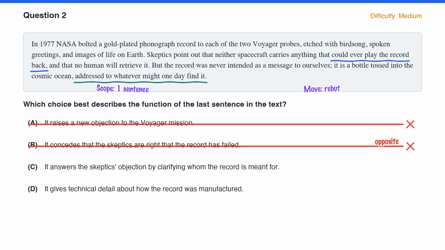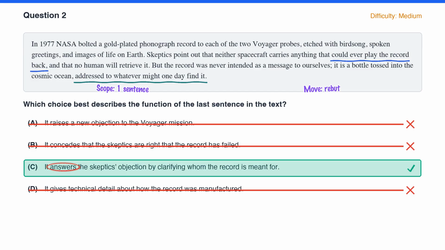Off it goes. D says it gives technical detail about how the record was made. There is no manufacturing here. The sentence is about purpose. That one is gone. C says it answers the skeptic's objection by clarifying whom the record is meant for. That is the job. C stays.